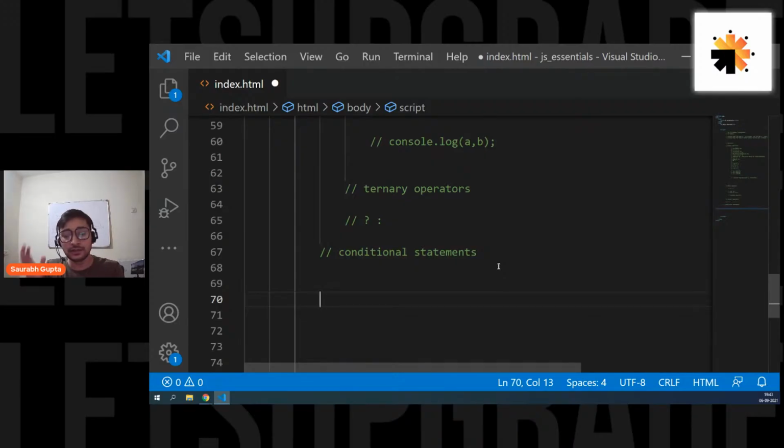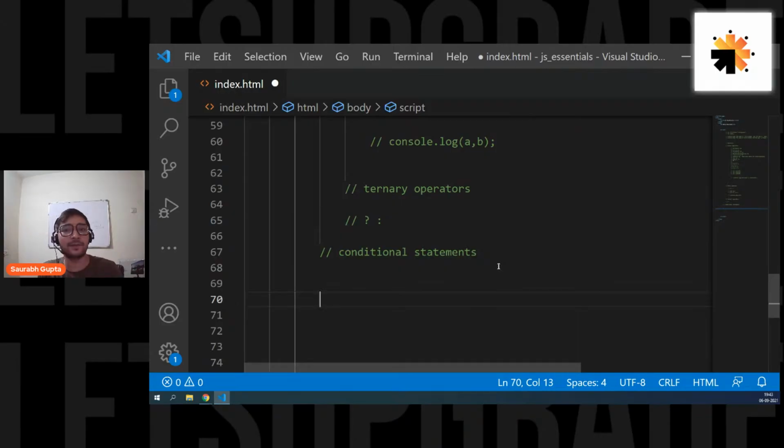That means now you want your code to execute based on some condition, based on the outcome of some other thing. That's what we call a conditional statement. Is that clear? That's what we call a conditional statement, when you try to execute some code based on the outcome of some other statement. And it is one of the most important aspects of programming, because a lot of times you need to execute your code based on some condition.